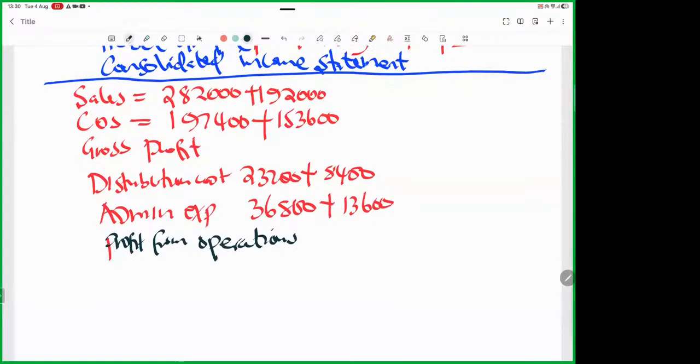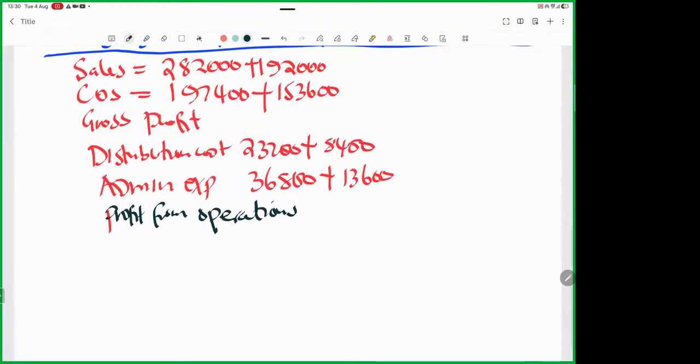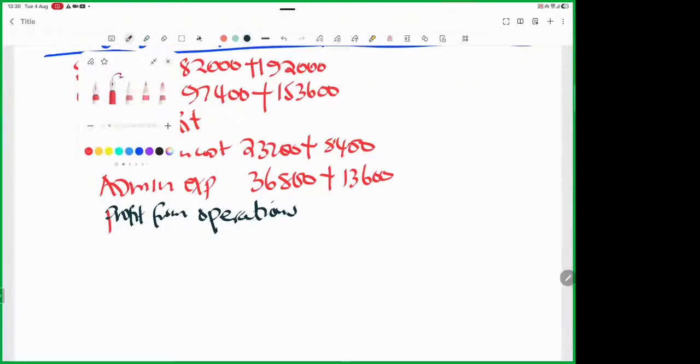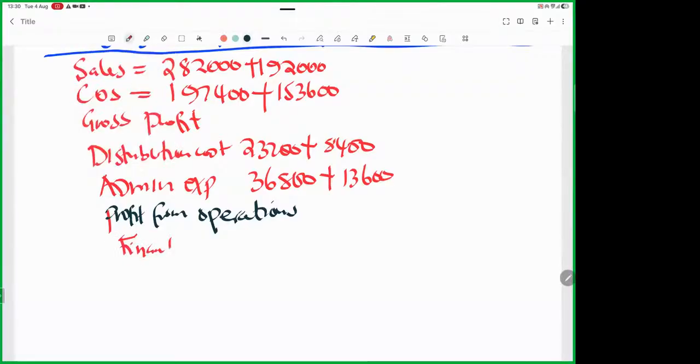And then we have finance costs: 4,800 plus 3,600. After finance cost, we have investment income: 6,200 plus 3,200.